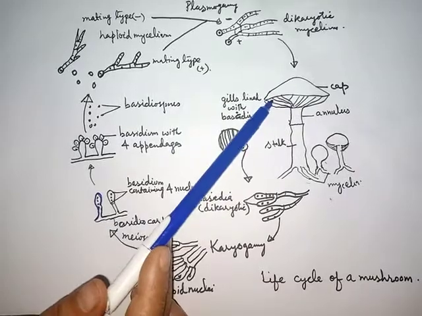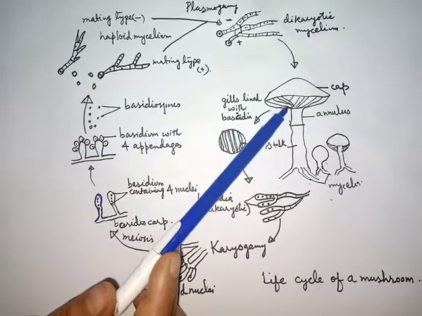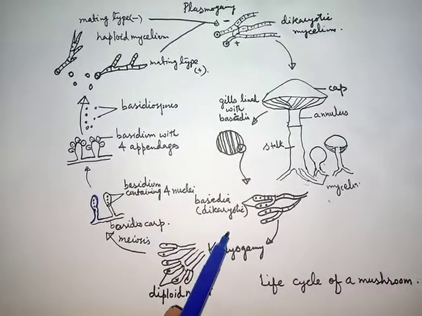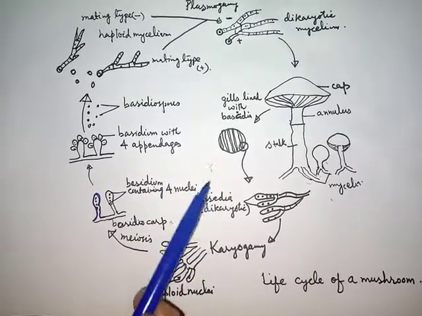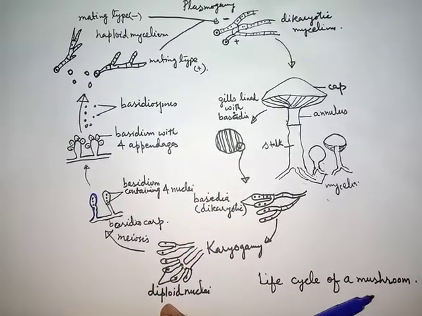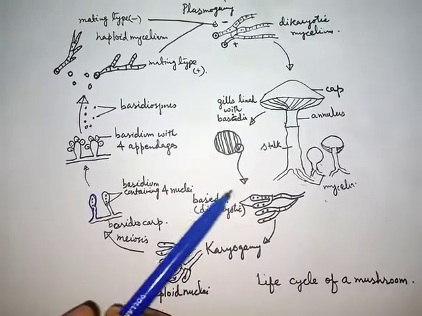And underneath the cap, then gills appear, and inside the gills these basidia are formed. So this is all about the life cycle of Basidiomycota or mushroom.